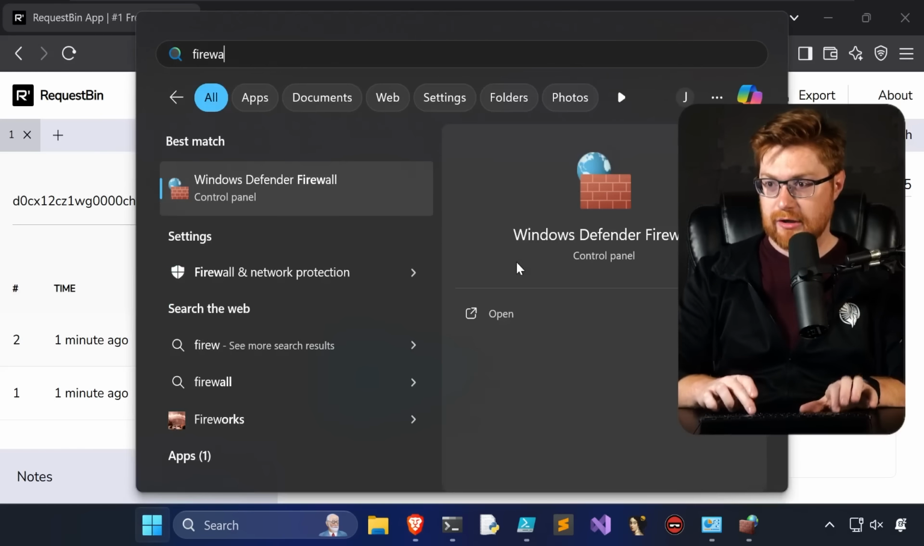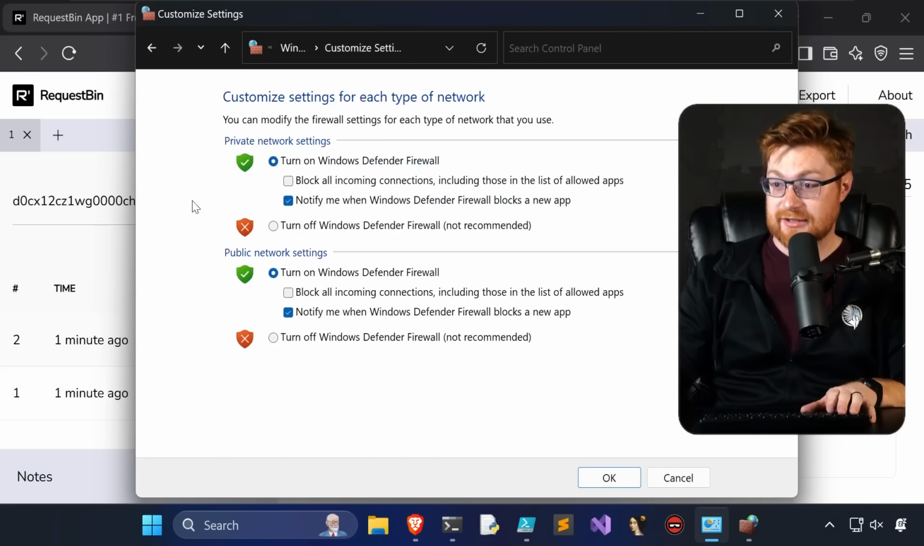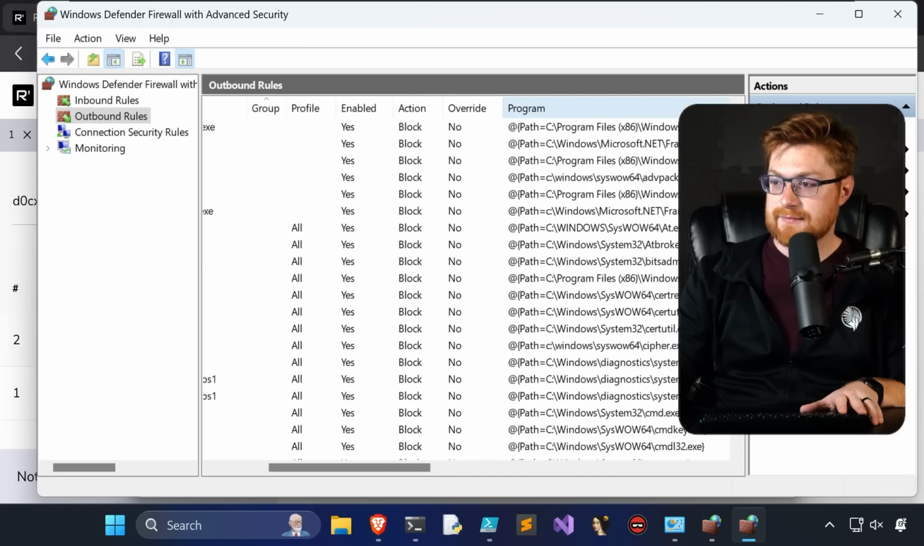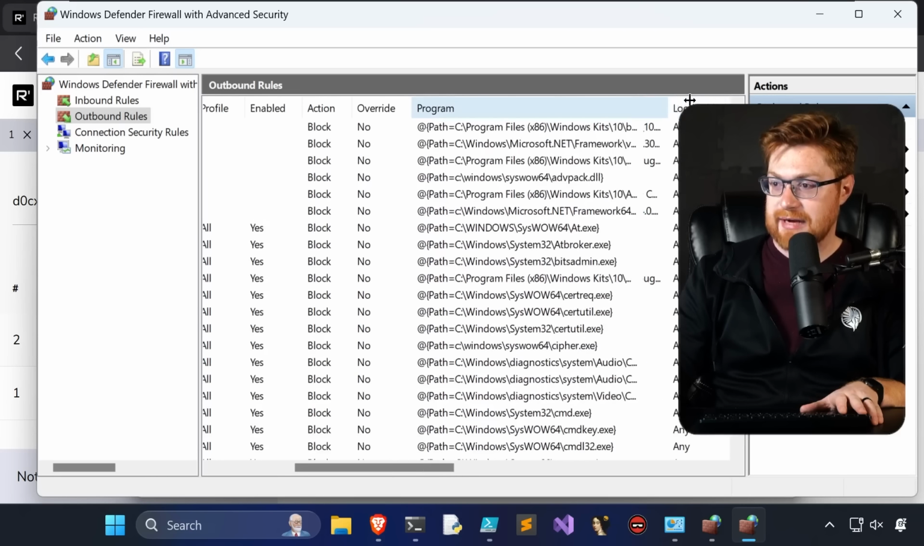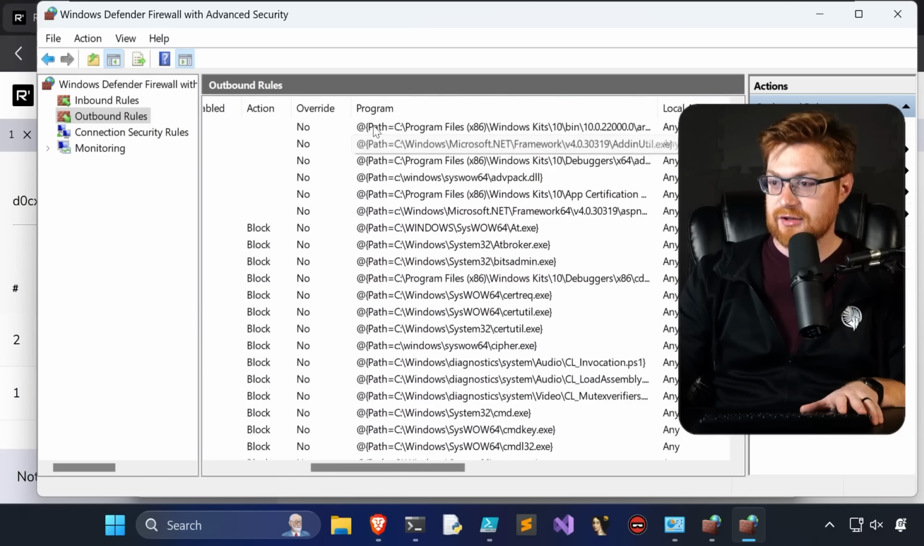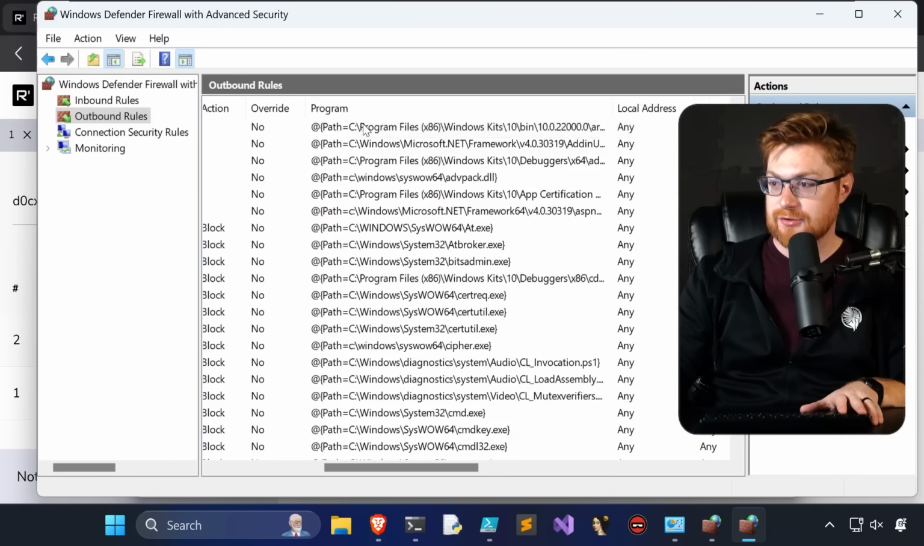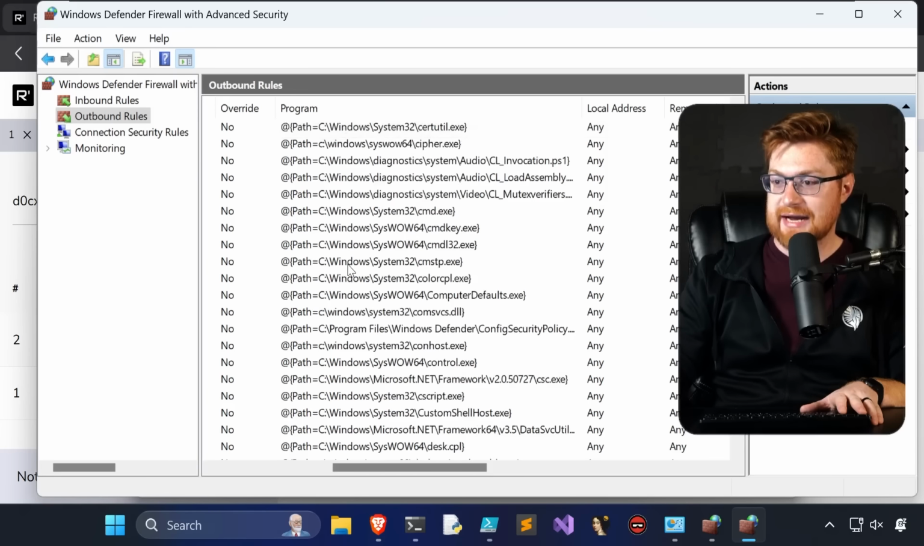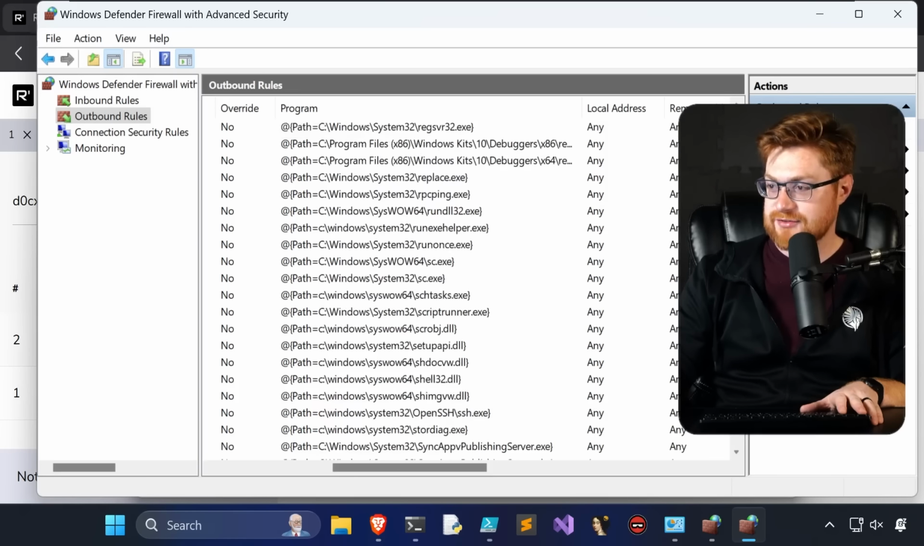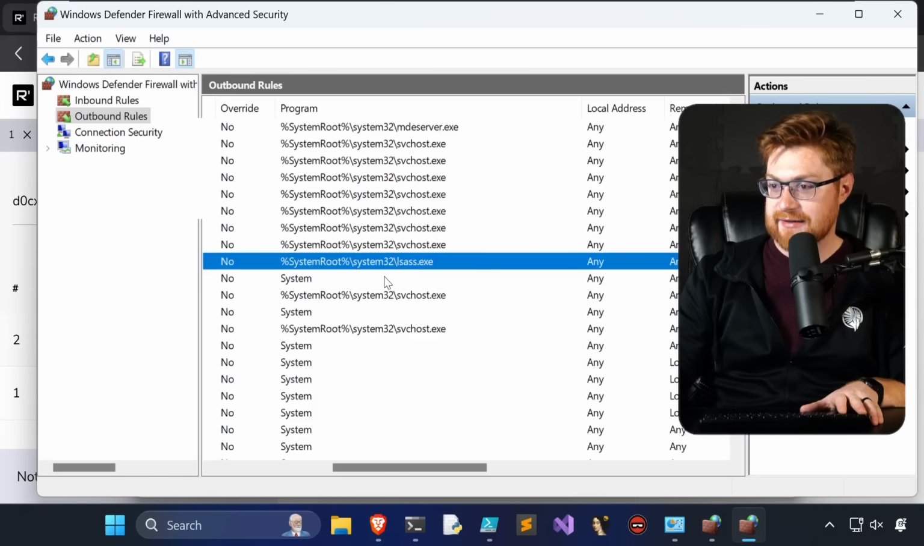Is my firewall on right now? It's on. Wait a second. We're not actually setting the correct path here. We're setting the literal PowerShell value. Our script is bad. That path is real bad. Look at all these, down below. Yeah.